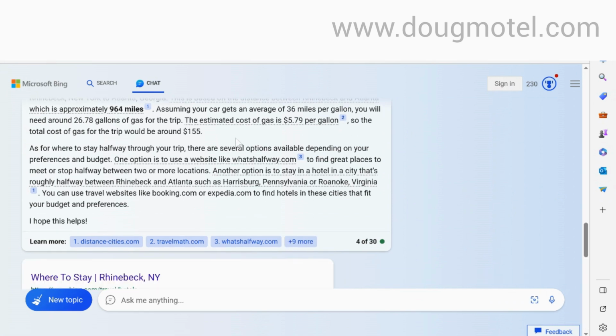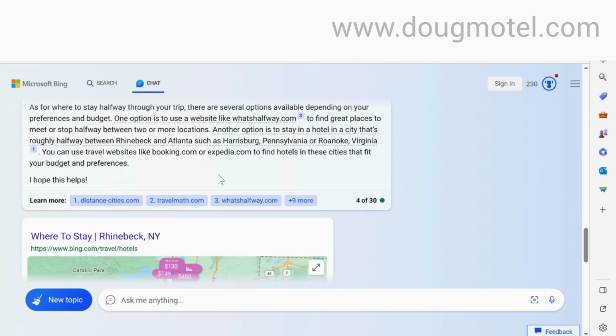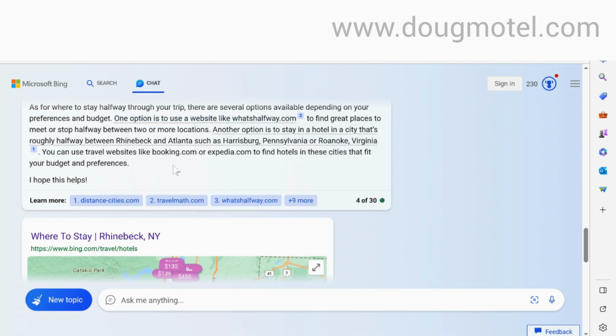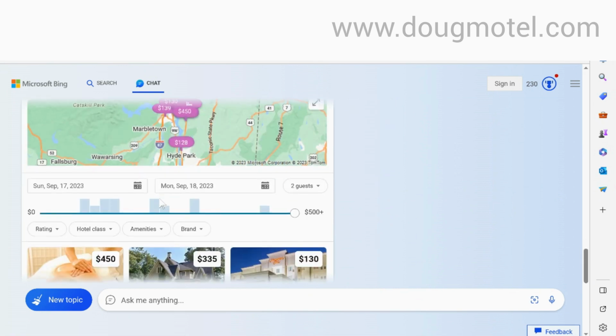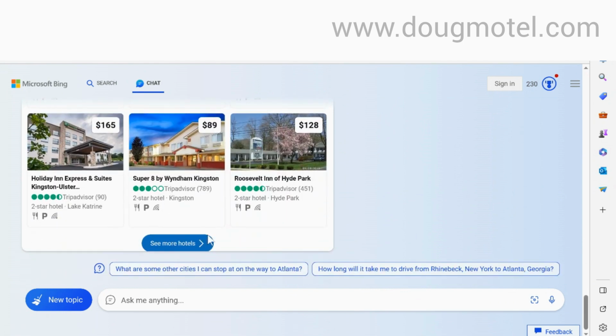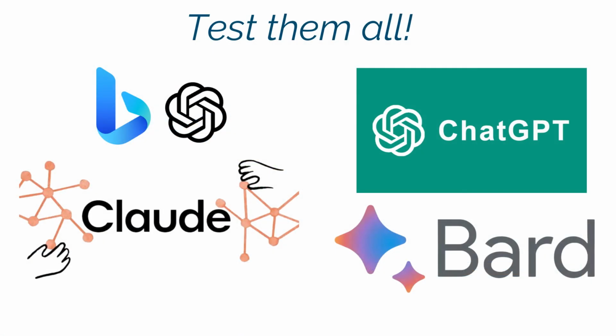So obviously, Bing has suggested that I take a very, very scenic route, and perhaps I should have been more specific and said, "Give me the direct route." Bing also has a bunch of different websites for me to look at, places to stay, and there's a map, but I don't need a map from where I'm starting out. And these are all hotels where I'm starting out, so that's really not very useful because I told it that I needed to stay there.